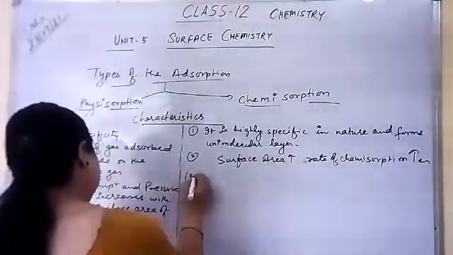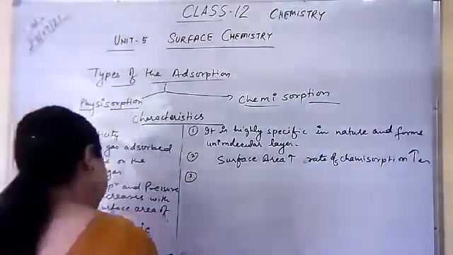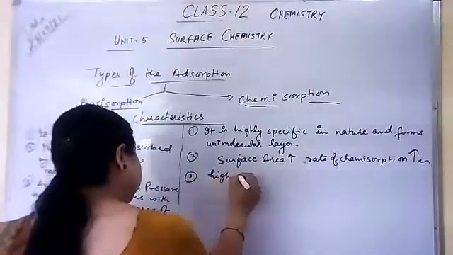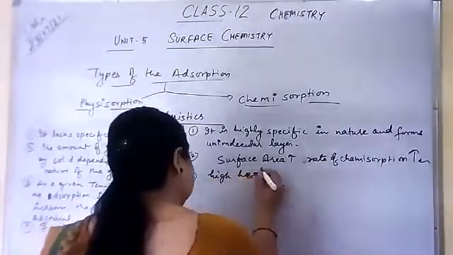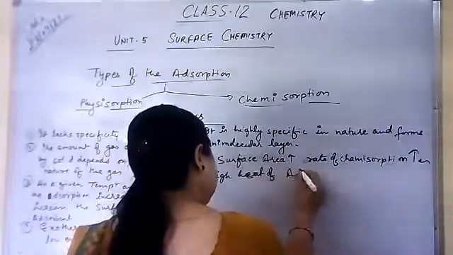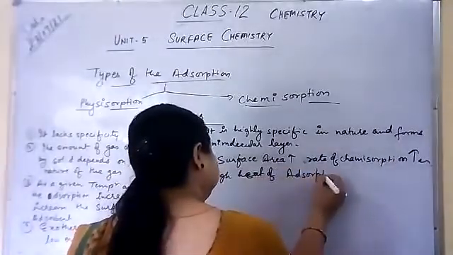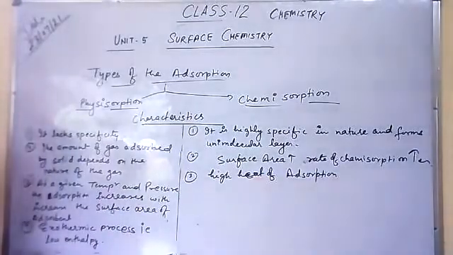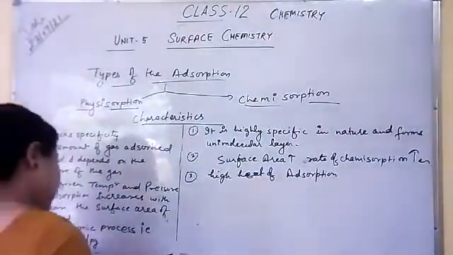Next, or third characteristic, is it has high heat of adsorption. Okay.